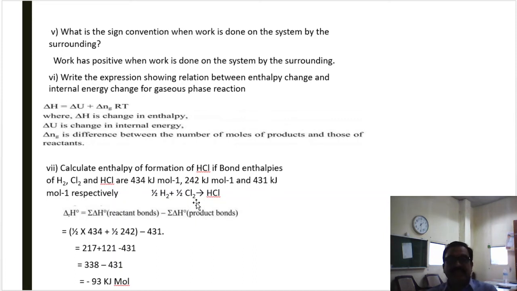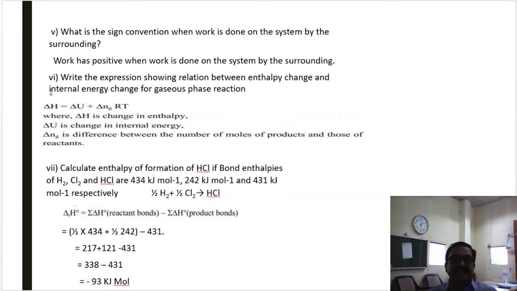We know that when work is done by the system, it has a negative sign, and when work is done on the system by the surrounding, the work always has a positive sign. Hence, the correct answer is that work has a positive sign.